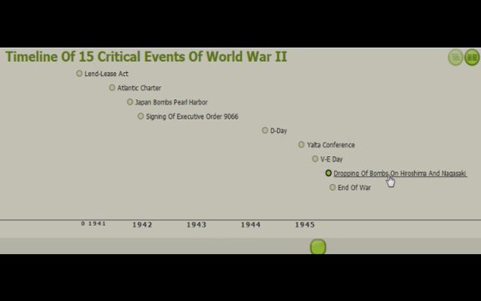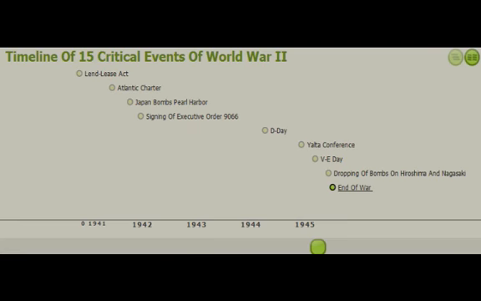Although the battles had ended in Europe, they continued in the Pacific. On August 6, 1945, an American plane dropped an atomic bomb on Hiroshima. 3 days later, another one was dropped on Nagasaki. American leaders had decided that this act was necessary to end the war quickly with the least death. Over 160,000 people died in the two blasts, and thousands more died from radiation poisoning.